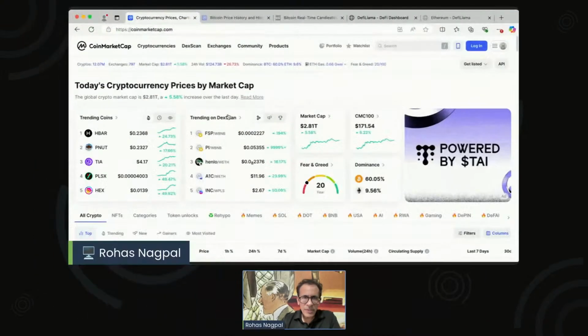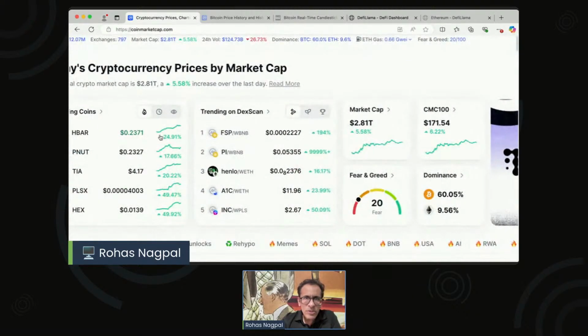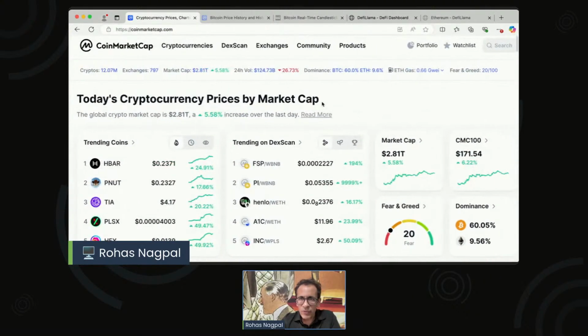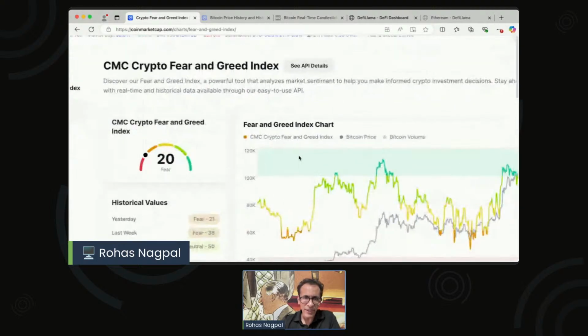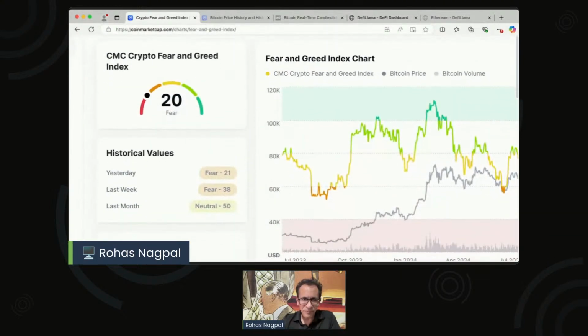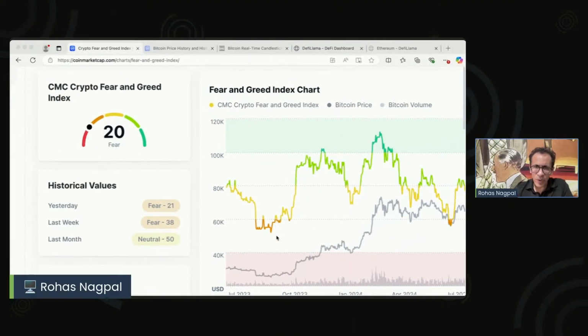Yeah. So now if you're able to see my screen, you would be able to see something called the fear and greed. That's here right now showing us at 20, right? Now I want you guys to tell me, when should you actually buy? When everybody in the market is scared, so that means they are fearful, or when everyone is greedy. So here right now we can see that we are at 20, which signifies fear.